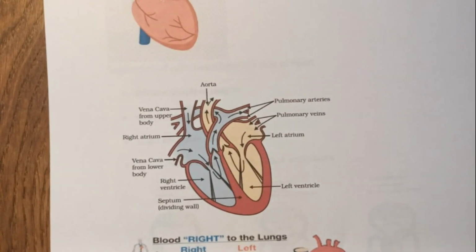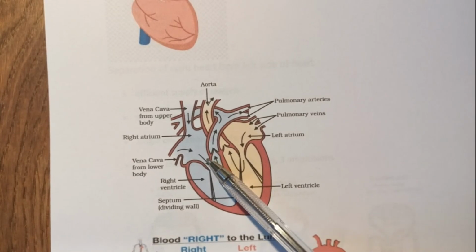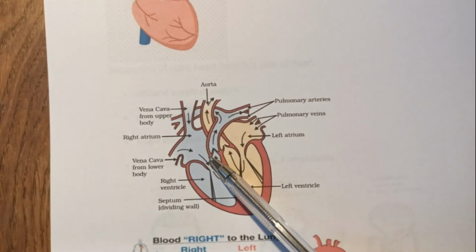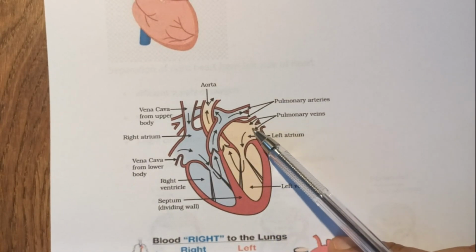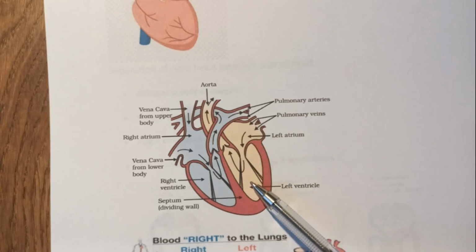They prevent mixing of oxygenated blood, this on the left side of the heart, with non-oxygenated blood that has more carbon dioxide. Okay, now the carbon dioxide-rich blood has to reach the lungs for the CO2 to be expelled out, and oxygenated blood that comes from the lungs to the left side of the heart, into the left atrium and left ventricle, has to be pumped out of the heart to the body.